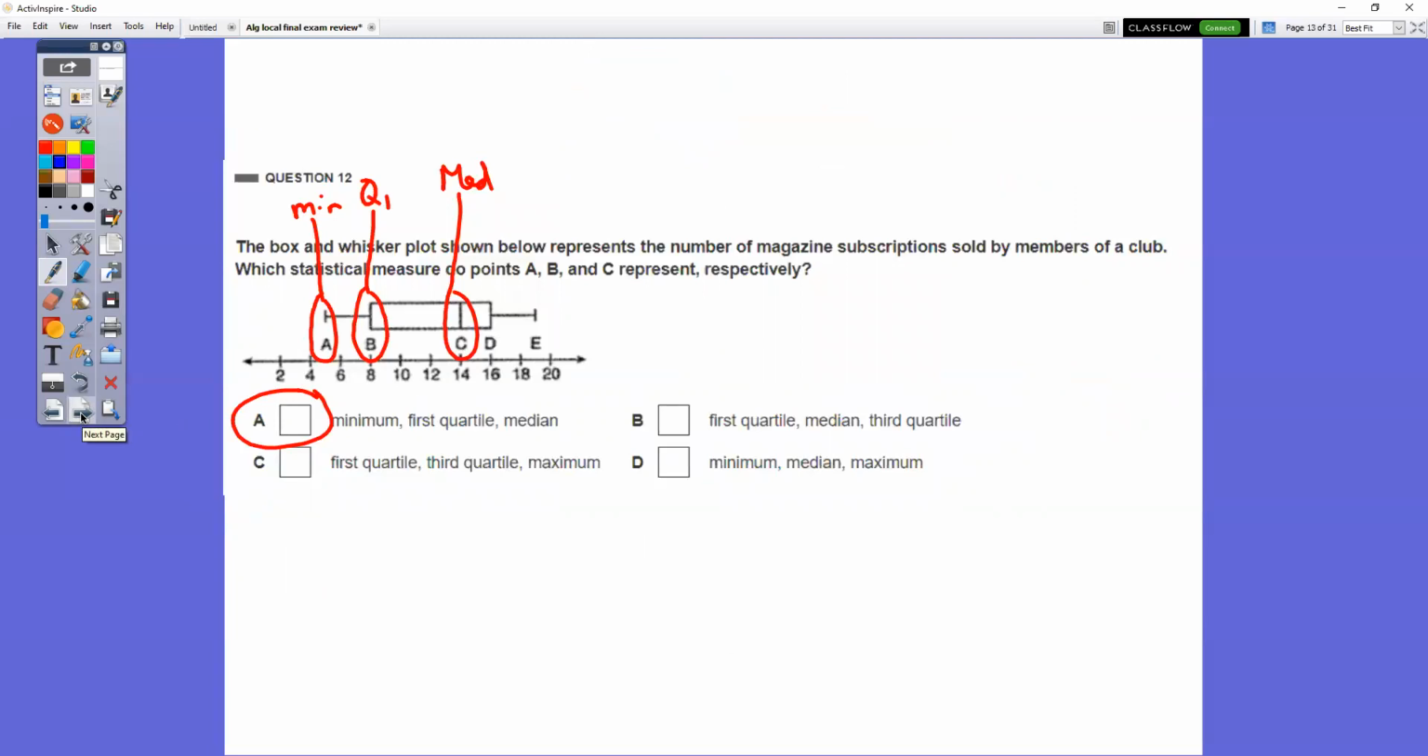In question number 12, the box and whisker plot. So A in your box and whisker plot, that's your min. B is your first quartile. C is your median. D, which you didn't have to do on this one, but might have to do on your exam, is the third quartile. And then E is your max number. Those are the 5 things that are there. So they want to know what A, B, and C represent. That would be the min, Q1, and the median, which is choice A.